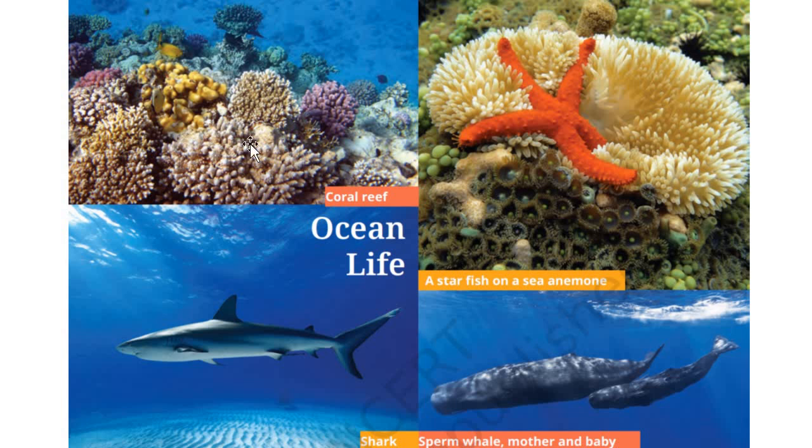Now, in your textbook, you will see the coral reef. This is from the textbook. So, this is the coral reef. Unfortunately, due to pollution, now they are slowly eroding away. Here you can see a starfish on a sea anemone. Again you can see a shark over here, and here you can see sperm whale, both mother and baby as well.